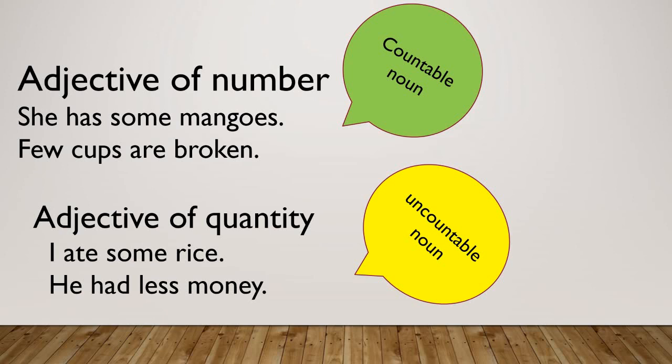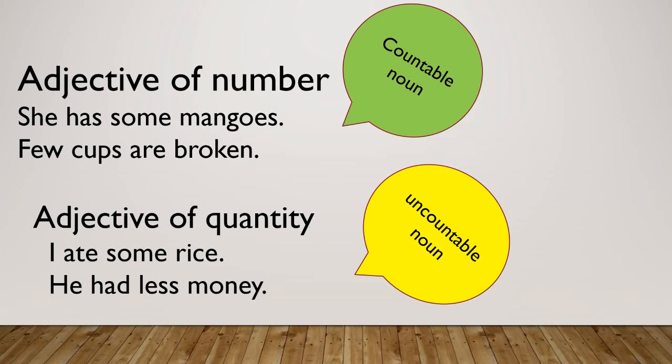So student, here money is an uncountable noun. Student, you can count notes or coins, but money is uncountable. You can only say I have less money or more money. So here in this sentence, money is an uncountable noun.